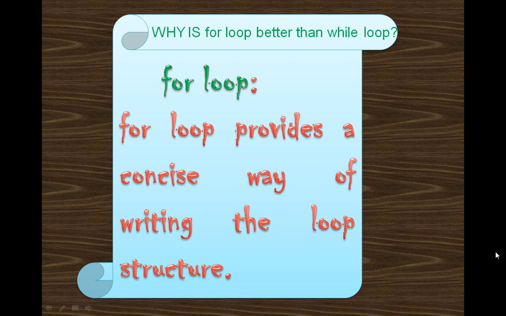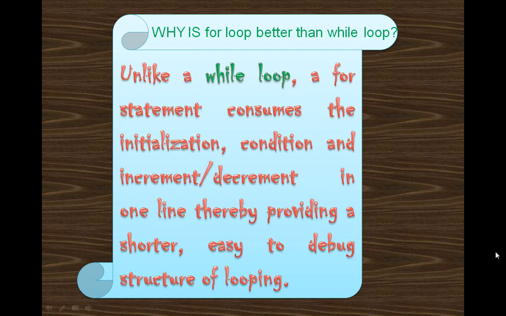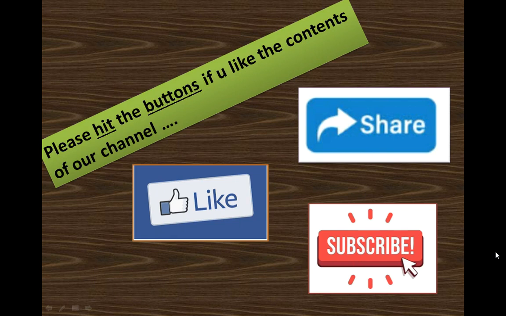And the for loop provides a concise way of writing the loop structure, because everything is written in one statement, whereas in a while loop the initialization is before the loop, then you have the while statement, then the increment. So unlike a while loop, a for statement consumes the initialization, condition and increment or decrement in one line, thereby providing a shorter way and an easier to debug structure of looping. So I think this concept of looping is clear to you.